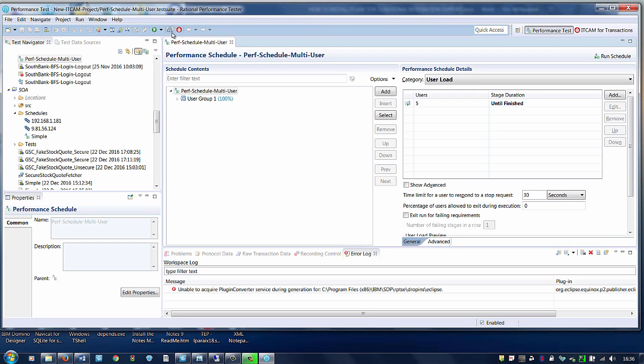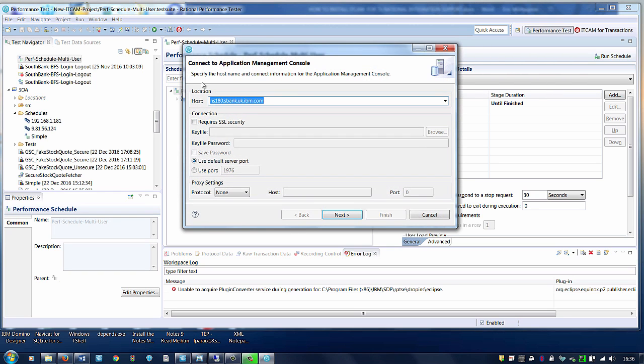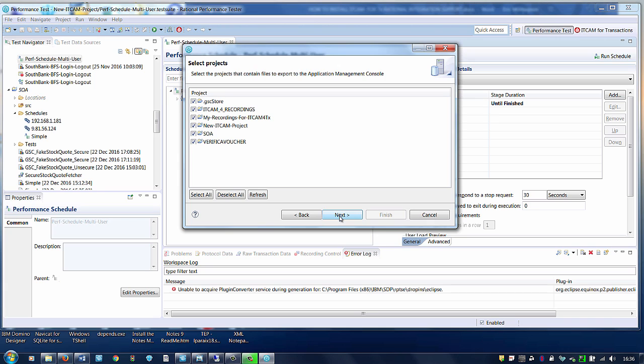A way to test that, if you have already recorded some scripts, is to click on Upload, and enter the hostname or IP address where the application management console system is up and running. If it is up and running, you select your workspace or projects where your test scripts are currently located.